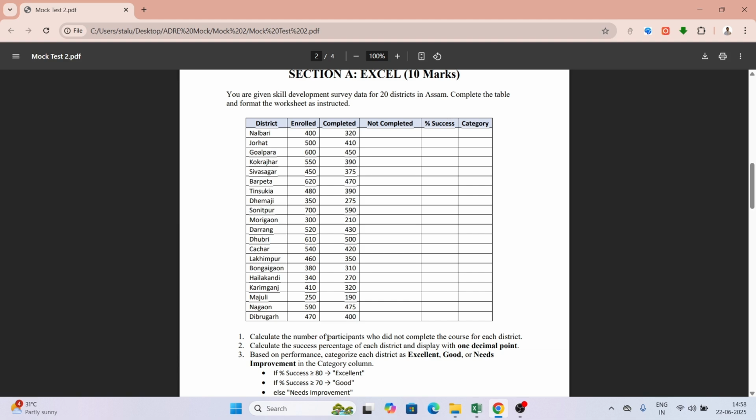Calculate the number of participants who didn't complete the course for each district. Okay, we have to calculate those participants who didn't complete the course for each district. So now if you compare mock 1 with mock 2, you will see some difference